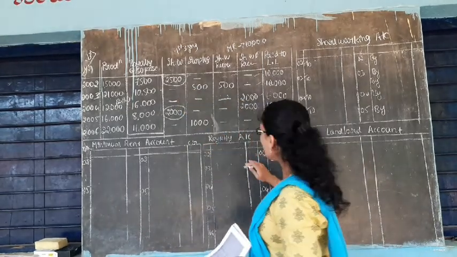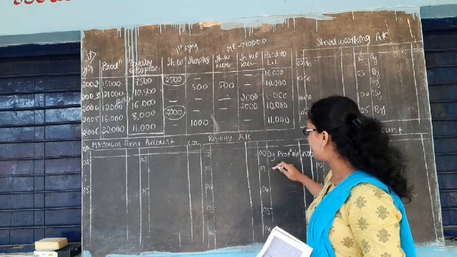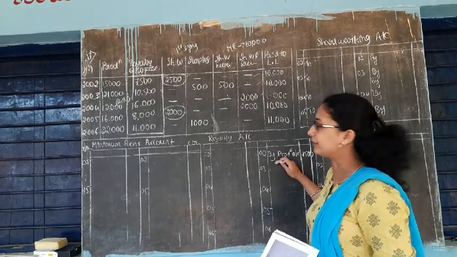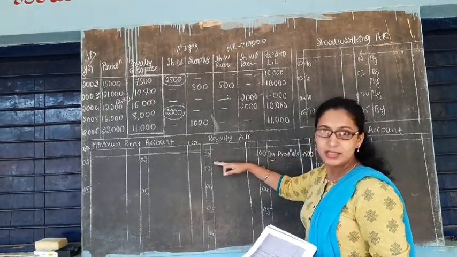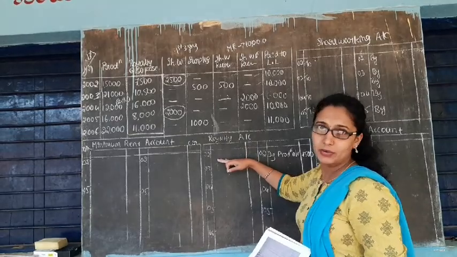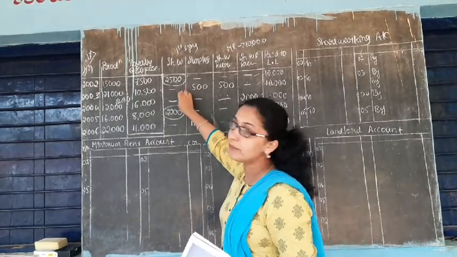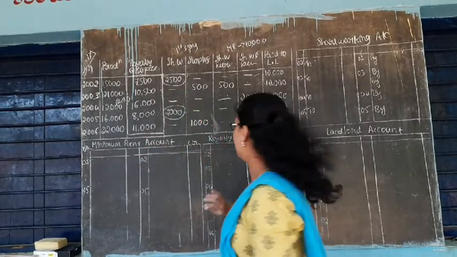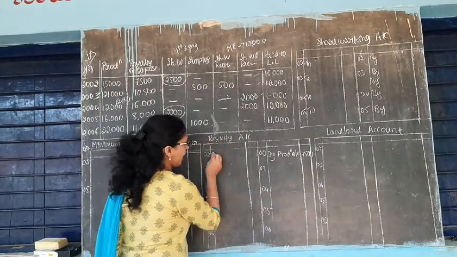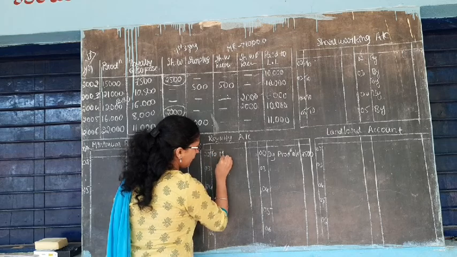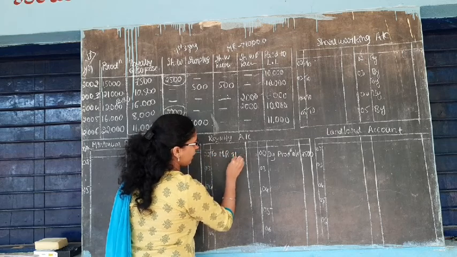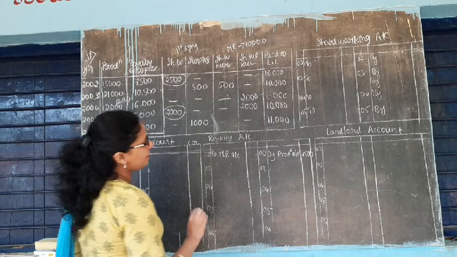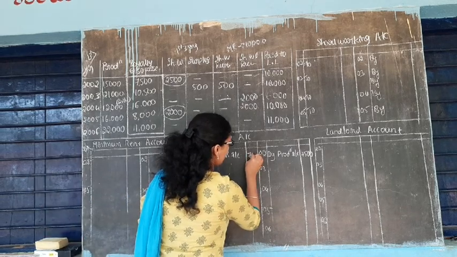So, normally the entry would be royalty account credited by production account, and royalty account debited to landlord account. But while preparing the minimum rent account, when there is a short working, you have to write it as to minimum rent account. Okay, minimum rent account of 7,500.